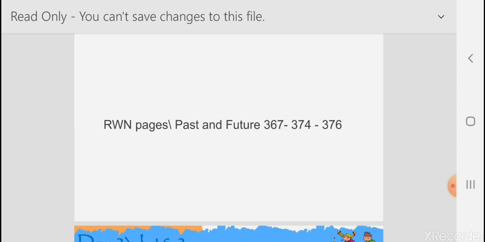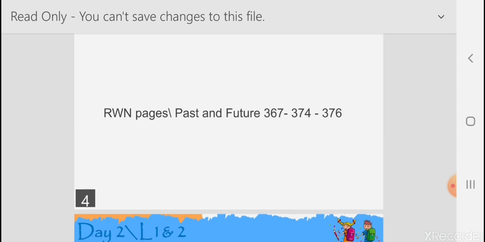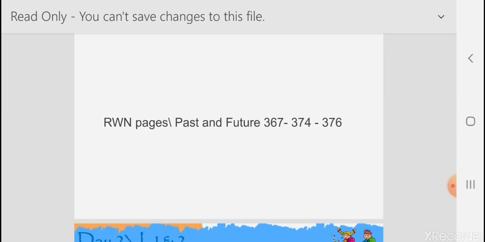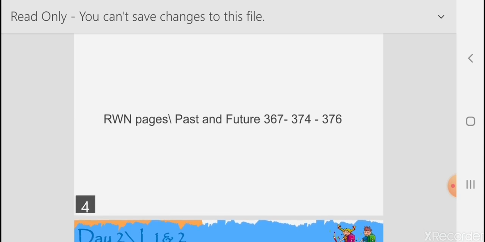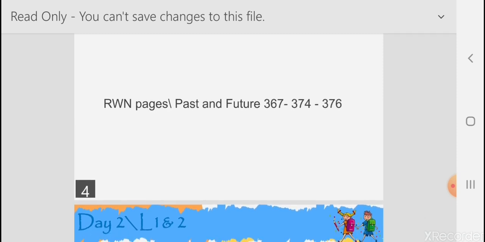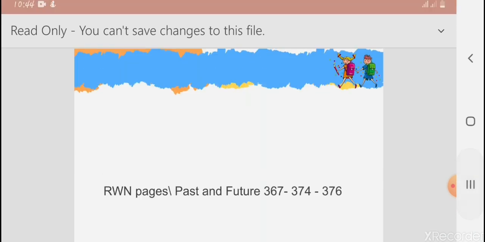Now let's go to the book, the RWN book, pages 367, 374, and 376. So those pages, you're going to solve them in your copybook, and then take a picture of them and show me the correct answers. I'm waiting for your answers and your questions if you have any. Okay, now let's go to the book.